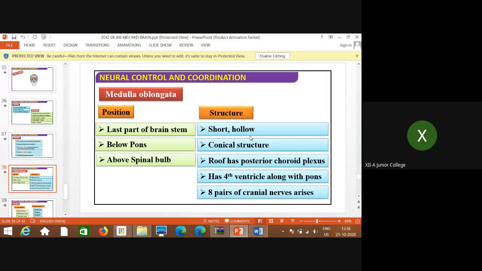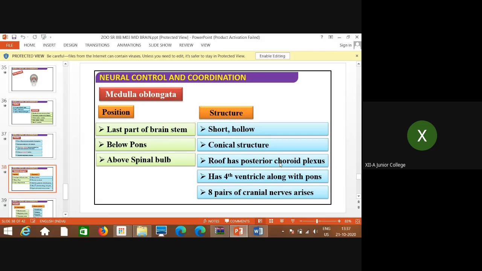It is how it looks. It is a short, hollow, conical structure, and it has a roof, the posterior choroid plexus, where it has the fourth ventricle along with the pons. As I said, the fourth ventricle is present along with the pons; I will explain that in the next part, where we will discuss the ventricles. And it has 8 pairs of cranial nerves; from where do 8 pairs of cranial nerves arise? Medulla oblongata. And do you know what the choroid plexus means?